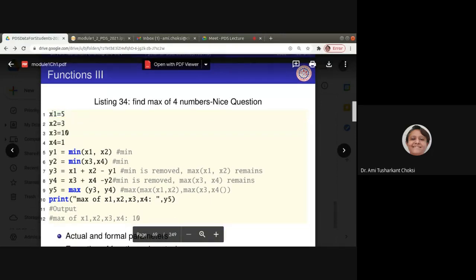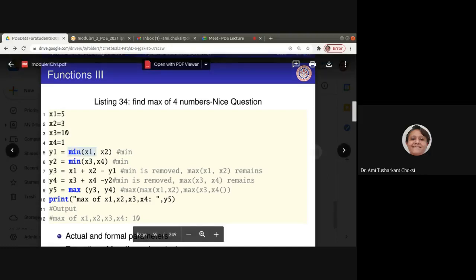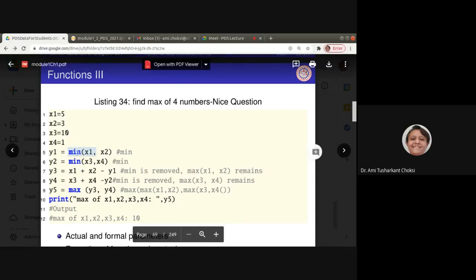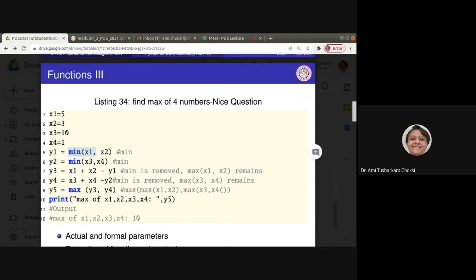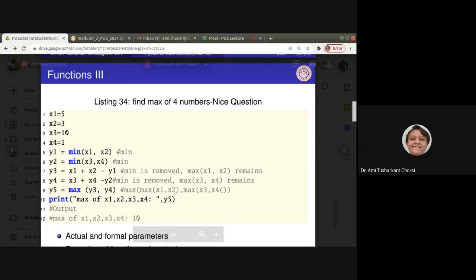How we are having that? x1 is equal to 5, x2 is equal to 3, x3 is equal to 10, x4 is equal to 1, y1 is equal to min of x1, x2. To find the max, we are using what? To find the max, we are using minimum function, right? Minimum function is directly available in Python, so we can use that. So y1 is equal to minimum of x1, x2. Now y2 is equal to minimum of x3, x4.